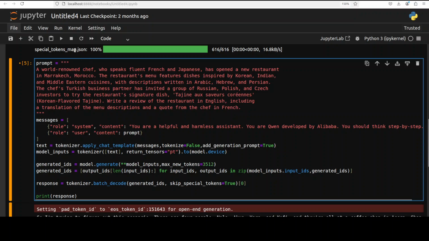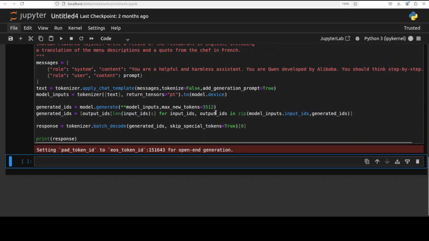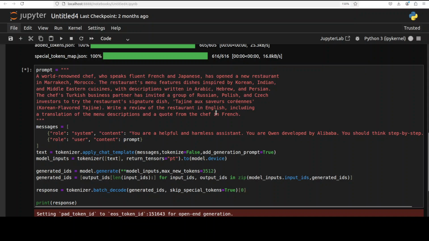In this one, I'll just run it and we will read through it because it takes a bit of time to process. So it is saying: a world-renowned chef who speaks fluent French and Japanese has opened a new restaurant in Marrakesh, Morocco. The restaurant's menu features dishes inspired by Korean, Indian, and Middle Eastern cuisines, and the descriptions are in Arabic, Hebrew, and Persian. The chef's Turkish business partner has invited a group of Russian, Polish, and Czech investors to try the restaurant's signature dish, which is Korean-flavored tagine.